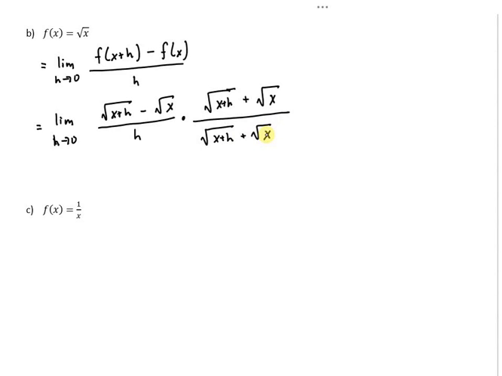Okay. When I multiply this on the top, this is an a minus b, and this is an a plus b. So I get the limit as h goes to 0 of x plus h minus x over h times this big thing, root x plus h plus root x.